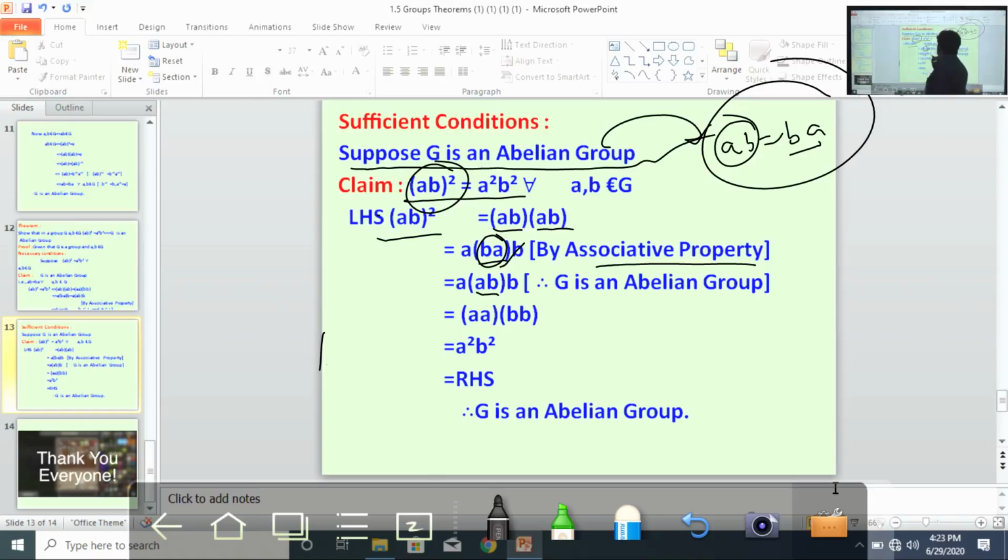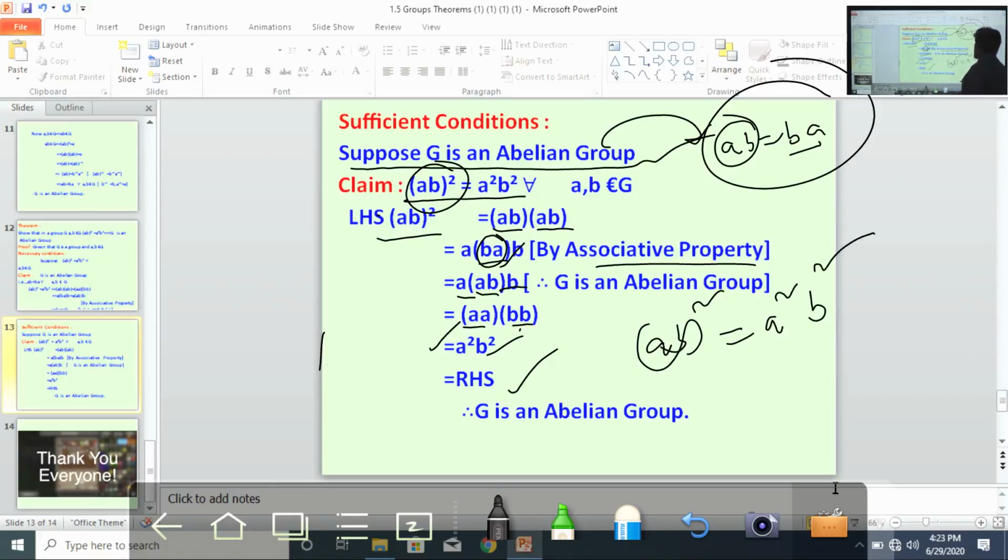Now again change the brackets, A into A, B into B. What is A into A? A square. What is B into B? B square. So that is RHS. So finally AB whole square equal to A square B square. Therefore LHS equal to RHS.